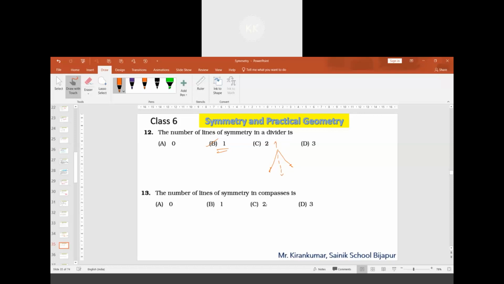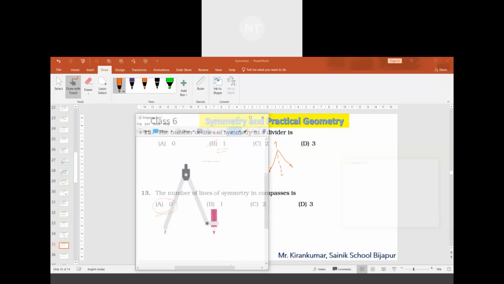Question 13. The number of lines of symmetry in a compass is. Zero, because a compass has zero lines of symmetry. Tell me the reason. One side is pointed like a needle, and the other side is to put the pencil. One side there will be a pointer, and on the other side there will be a pencil.